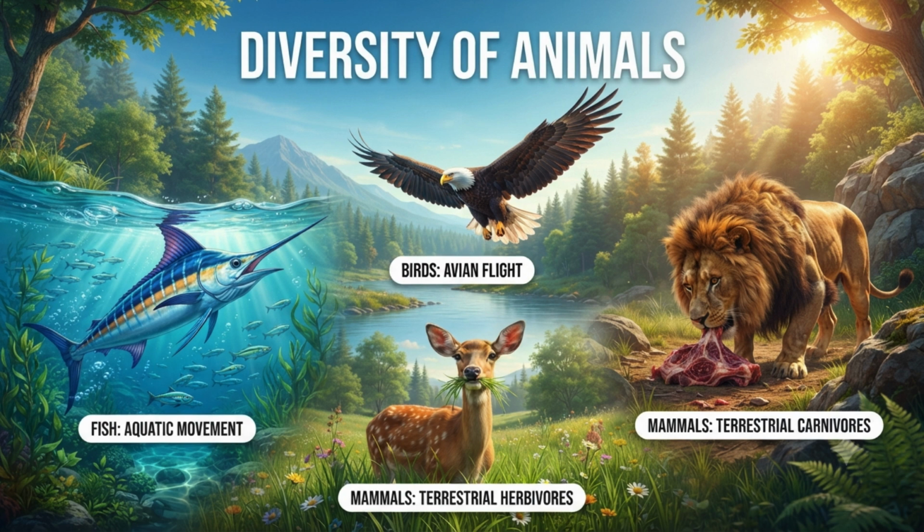Animals have amazing diversity, too. They live on land, in water, or in the air. They eat differently, some chew and swallow, some swallow whole, and others suck. Based on food, they are carnivores, herbivores, or omnivores. They also have unique colors, body shapes, and ways of moving like walking or swimming.